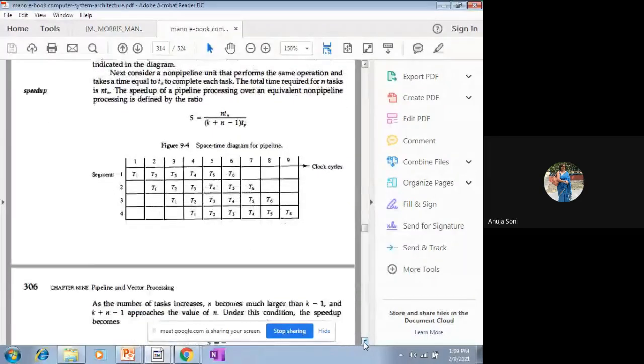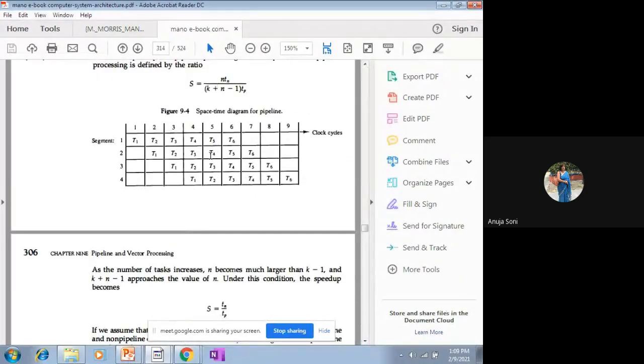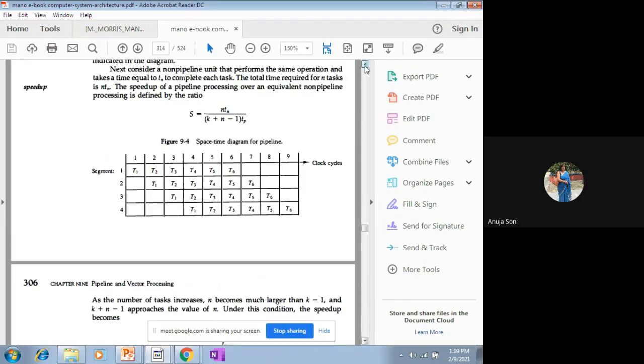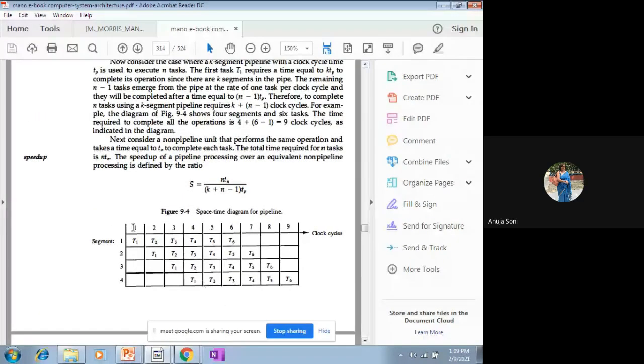Now I am coming to the space time diagram. This is a space time diagram for a pipeline with 4 segments and shows how many clock cycles are needed. I told you earlier that on the basis of the given information, you have to predetermine the number of clock cycles. How many tasks are given in this case? T1 to T6, so 6 tasks are given. With 6 tasks and 4 segments, by placing these values in the formula you get 9 clock cycles. What is the formula? k plus n minus 1 clock cycles or clock pulses, right?